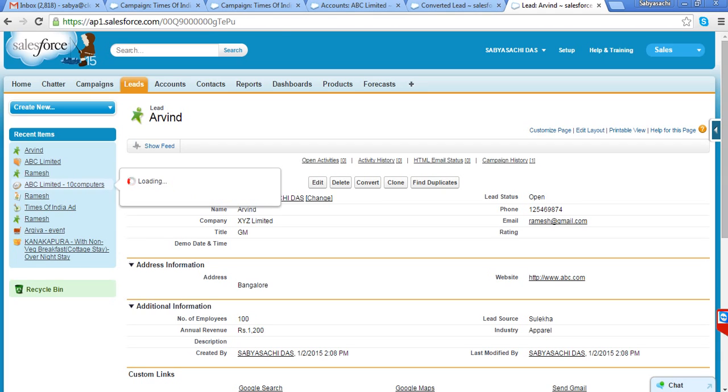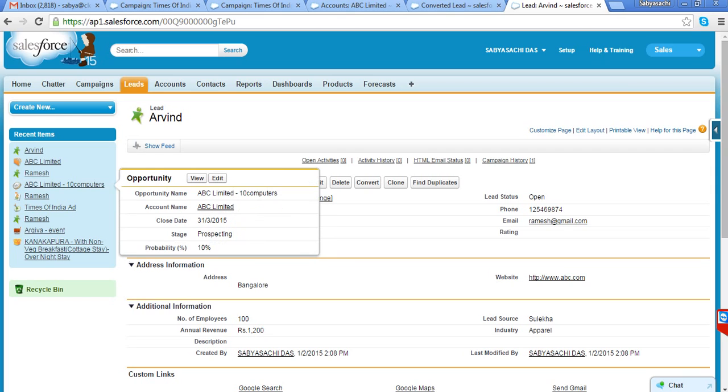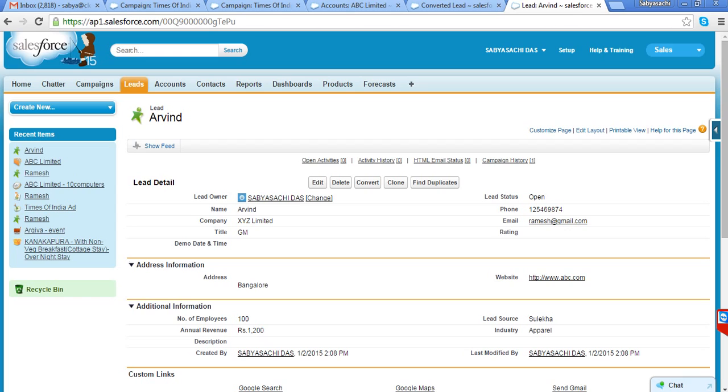So many times they ask, what is the number of employees in this organization? For example, it's a very big company and they won't work with any small company. So they will say, I want to know how many employees are there. If it is more than 500, then only you can qualify. Or if the turnover of the organization is more than 1,000 crores, then only you can qualify. Those kinds of validation we can bring in the system. Or they will say if the decision time frame is within 60 or 90 days, then only you can qualify. You cannot qualify a lead where the customer is going to buy after 5 years, right?